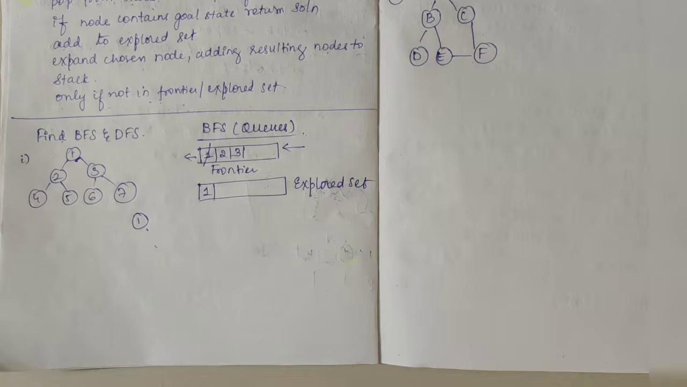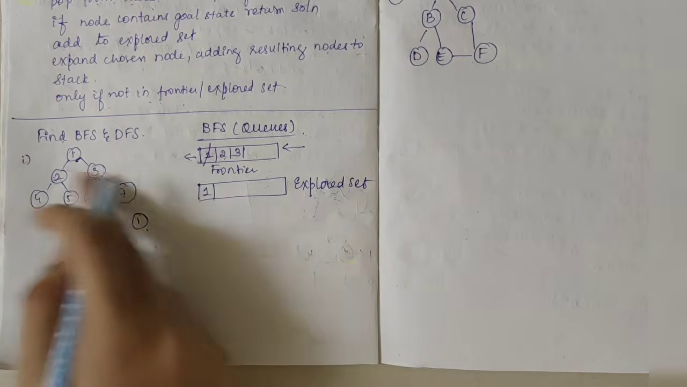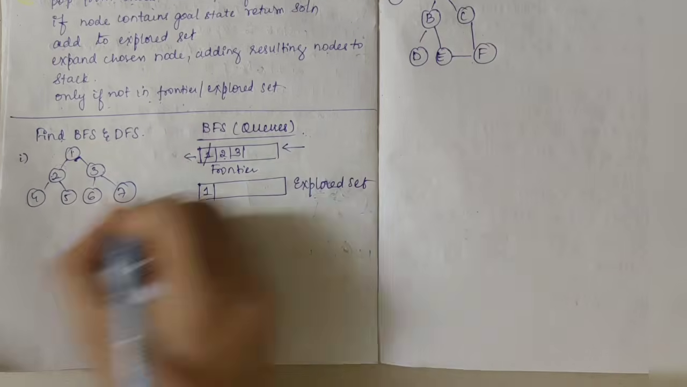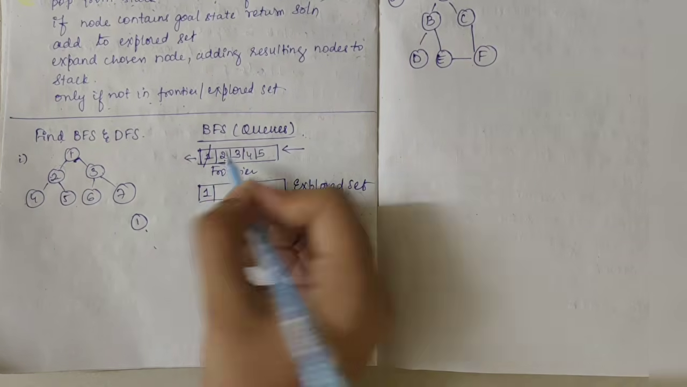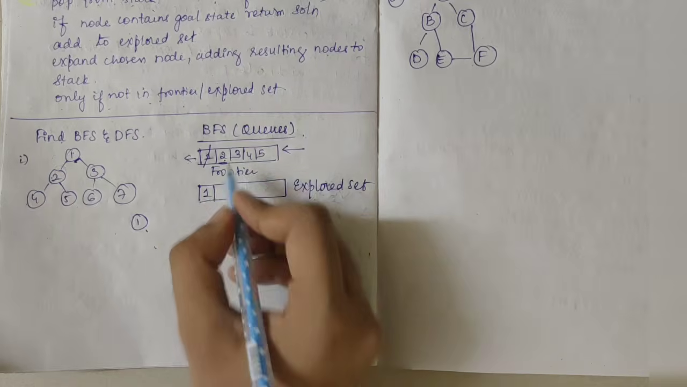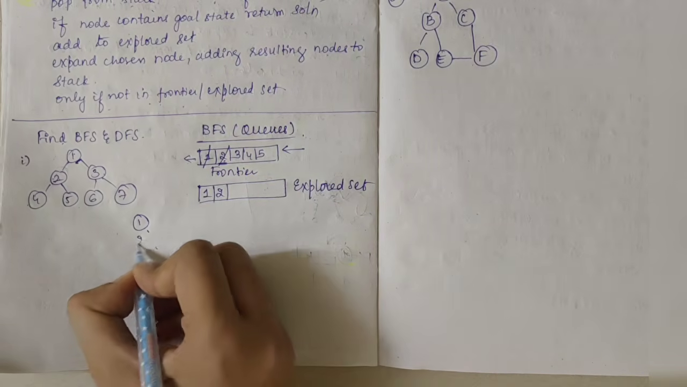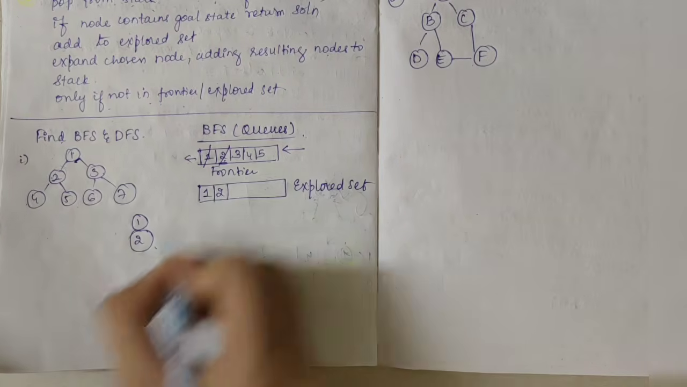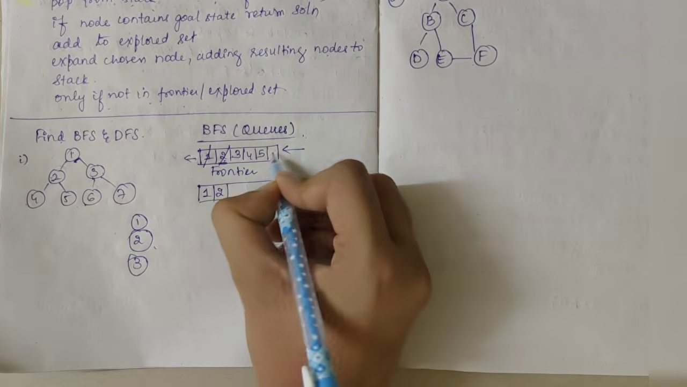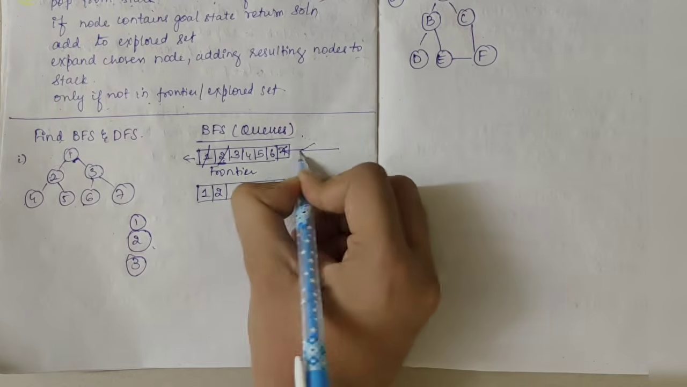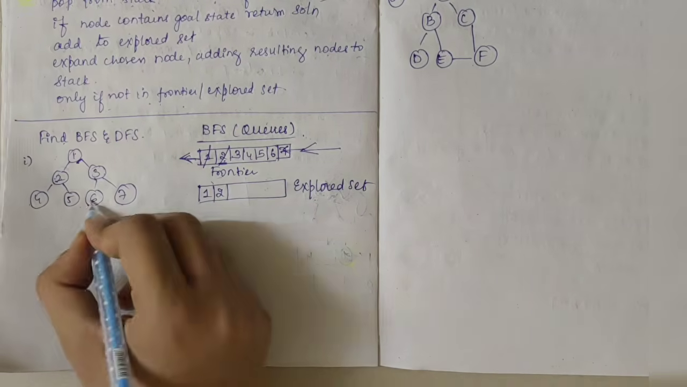Next, I have 2 here. So consider 2. Now from 2, read all the possible states. That is 4 and 5. So I'll write 4 and 5 here. Once all the possible states are obtained from 2, pop it and add it to the explored set. 1 is done, 2 is done. Now I'll consider 3. From 3 we have 6 and 7. So fill 6 and 7 here. You're filling from this side and removing from this side because it is a queue.